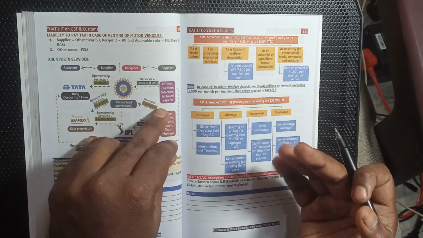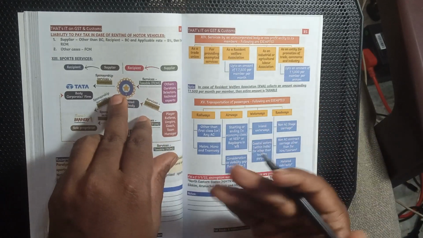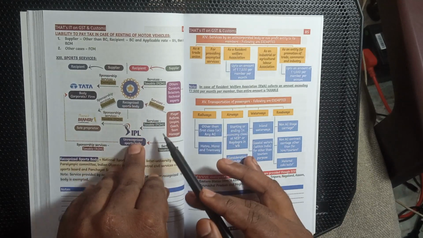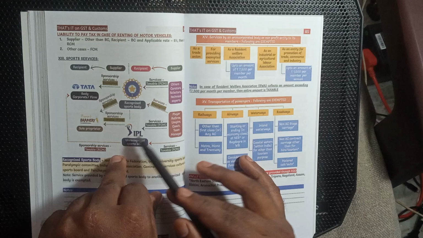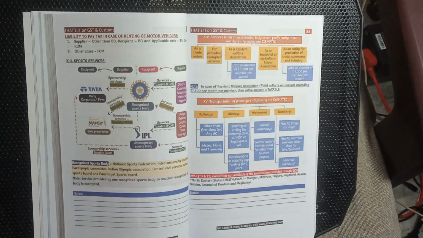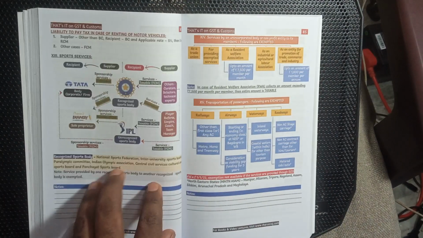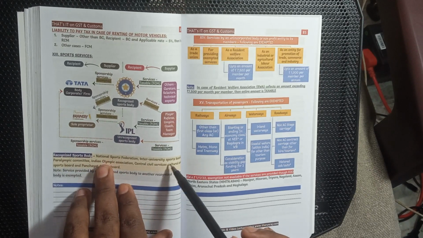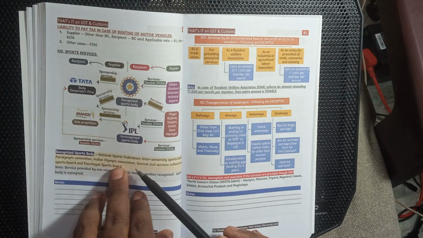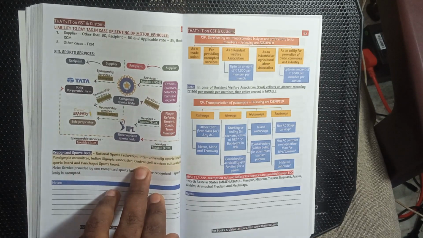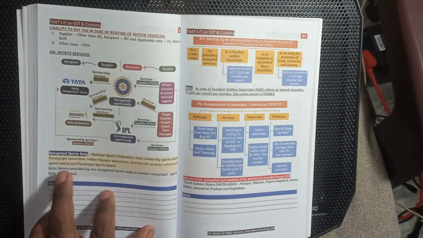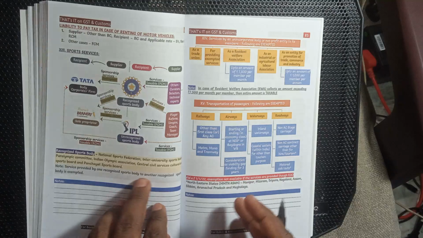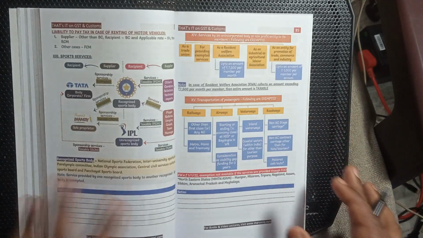Any other creator, selector, or technical expert services given to them are taxable. Player, referee, umpire, coach and training are exempted, and service to unrecognized sports is taxable. Now, a recognized board means a National Sports Federation, Inter University Sports Board, Paralympic Committee, Indian Olympic Association, Central Civil Services Cultural and Sports Board, and Panchayat Youth Sports board. Service from one recognized board to another recognized board is exempted.